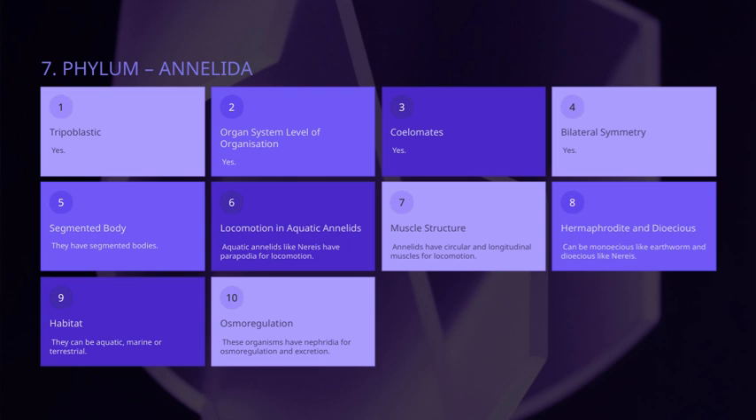Finally, their overall organization is at the organ system level, indicating a higher level of complexity compared to simpler organisms. All these features together highlight how adaptable and specialized annelids are within the animal kingdom.